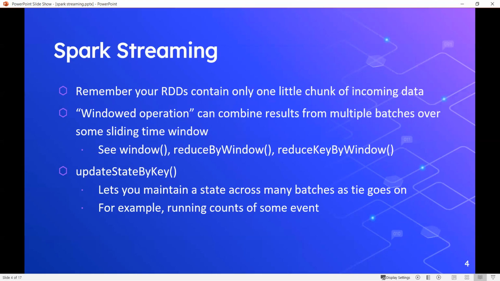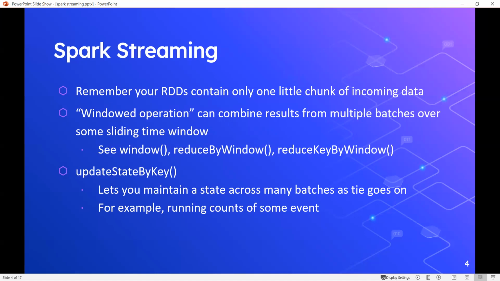Also, something to mention about updateStateByKey. Okay, this allows you to maintain a state that spans across many batches as time goes on. So if you need to keep track of some running state as you process this information across windows, or across batches also, you can do that by using updateStateByKey.